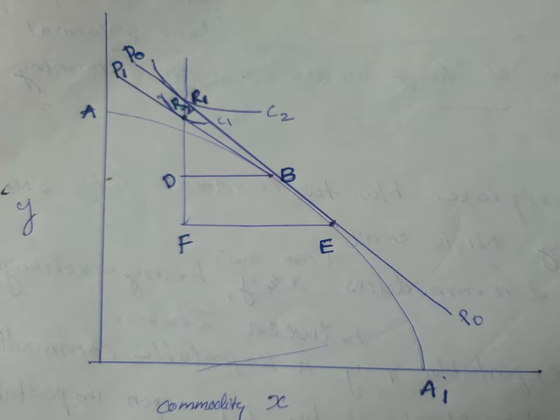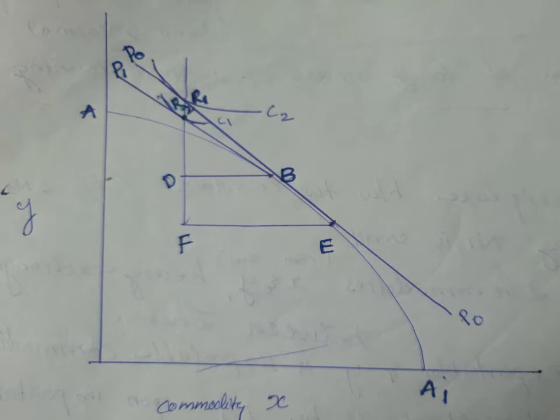In the absence of trade, production and consumption are at point B. Under free trade, production is at point E and consumption is at point R1, on community indifference curve C2, with terms of trade P0, P0.